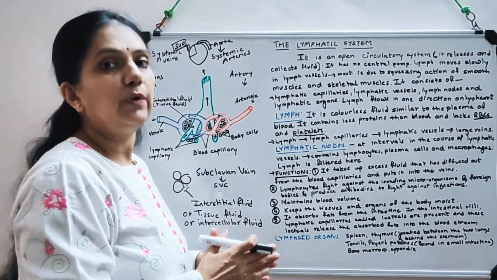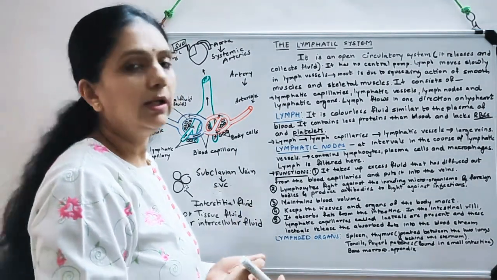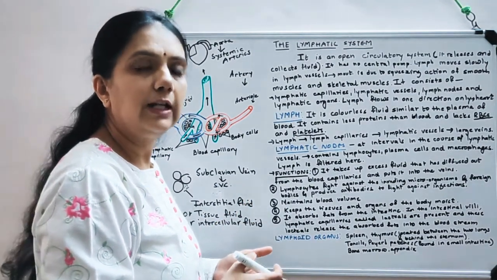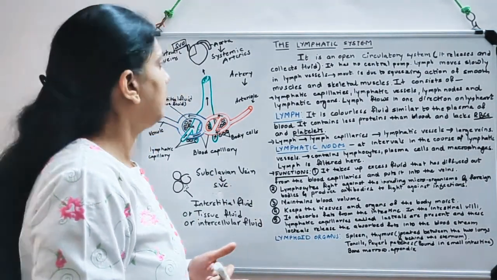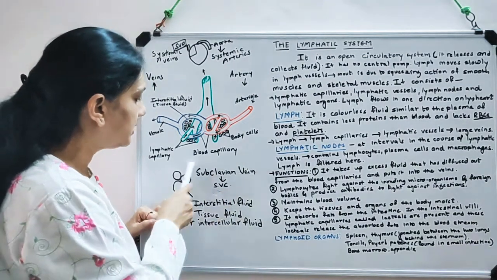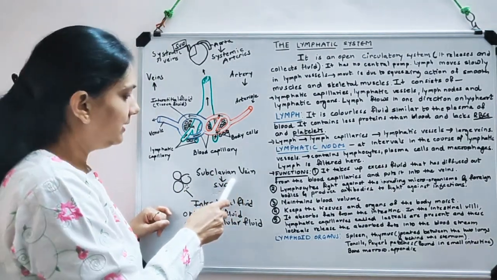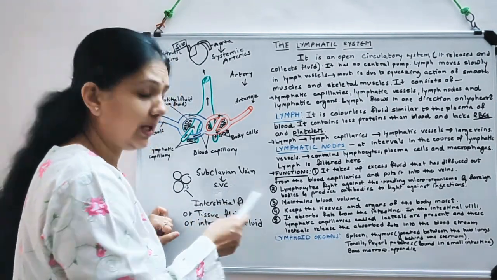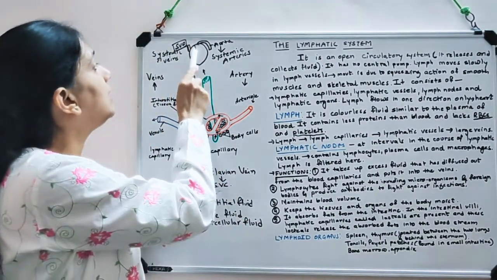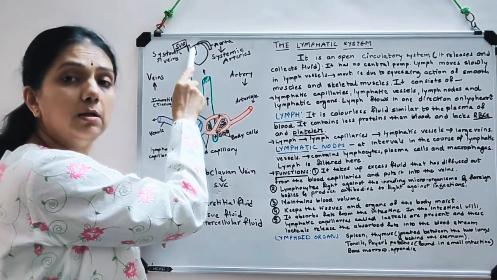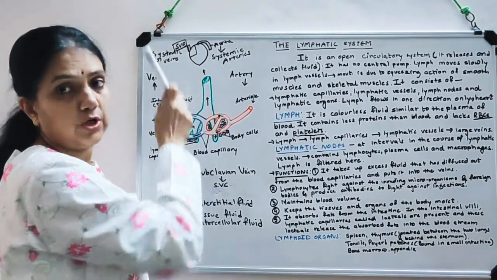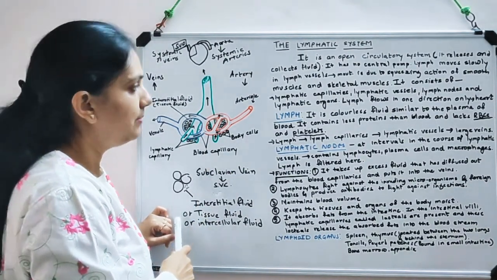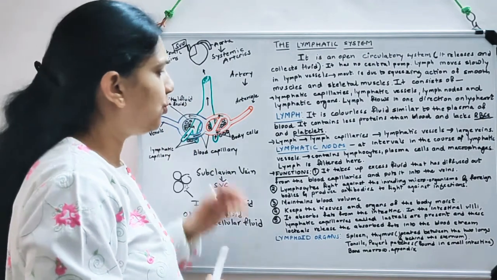Now lymphatic vessels drain the lymph into the ducts, that is the lymphatic ducts, and from there it is emptied into the subclavian vein, and this subclavian vein then puts it into the superior vena cava. This superior vena cava then empties it into the right atrium. So that is the mechanism of formation of lymph and its course.